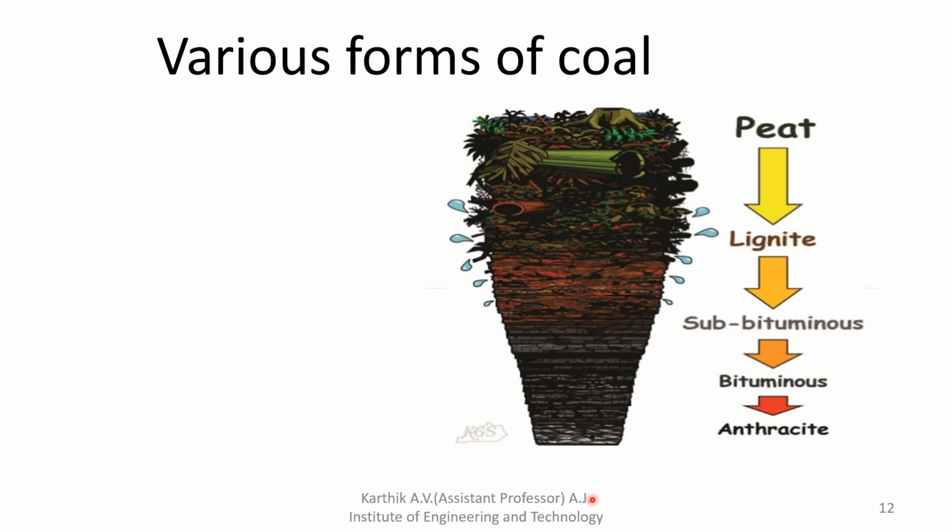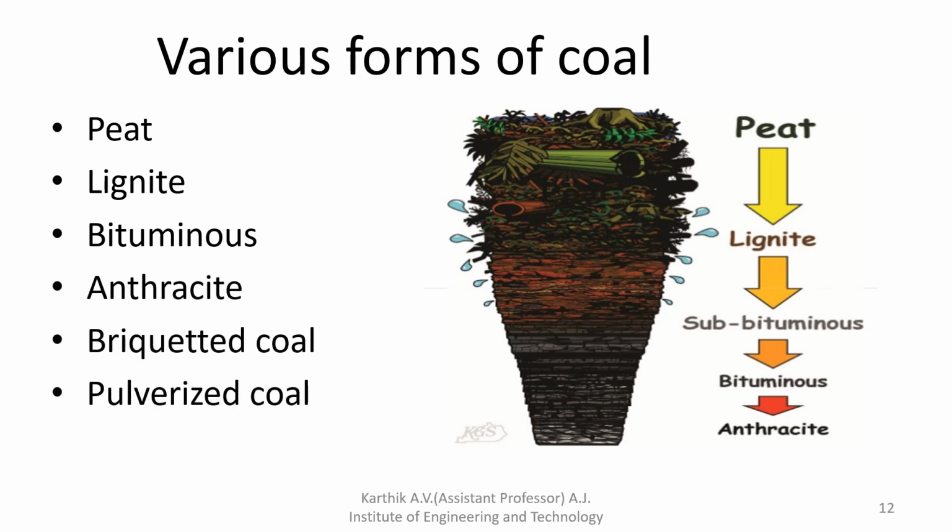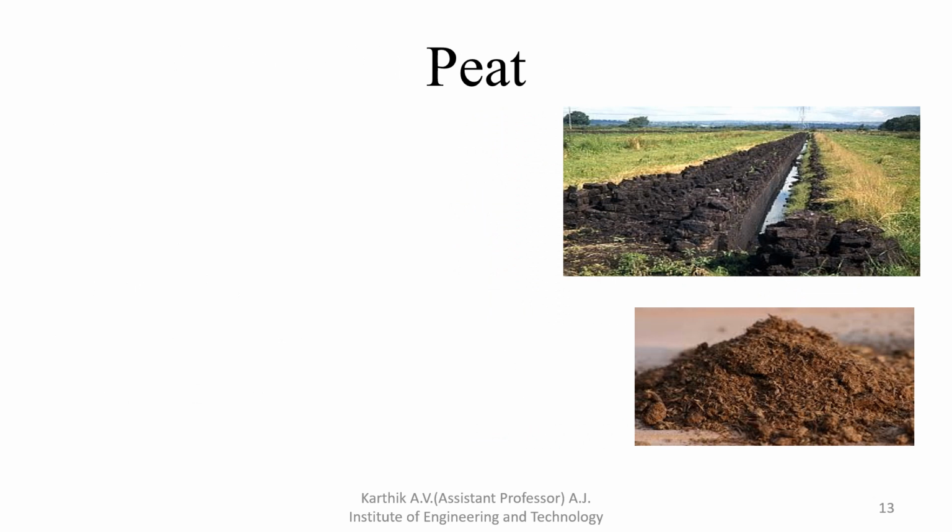So coal is one of the non-renewable energy sources. Why? Because it is very difficult to obtain coal. Nowadays it is depleting day by day, and after 50 years it will be ended. So we have to concentrate on renewable energy sources. We'll see these one by one. The first one is peat, second is lignite, third is bituminous, fourth is anthracite, and then briquetted coal and pulverized coal. Okay, so first one is peat.